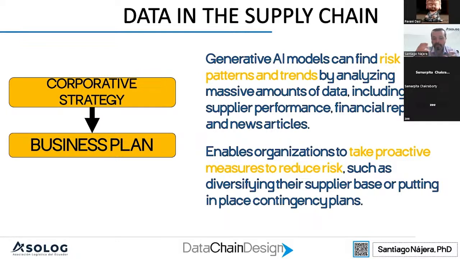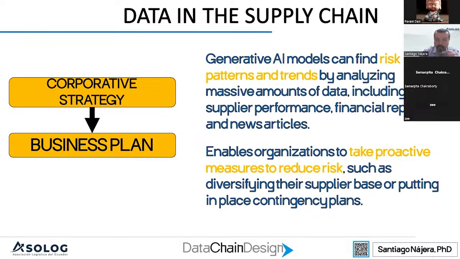And most of the time, with the information that we are getting from outside the company and from inside the company, we don't have the ability to transform that information into better decisions. And sometimes we just get data that is more difficult to manage inside the supply chain.